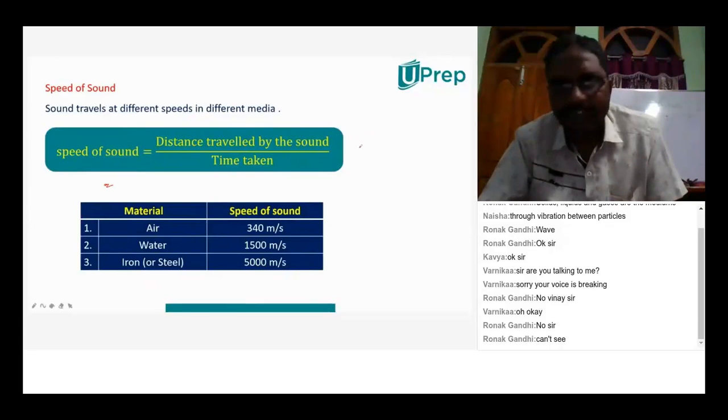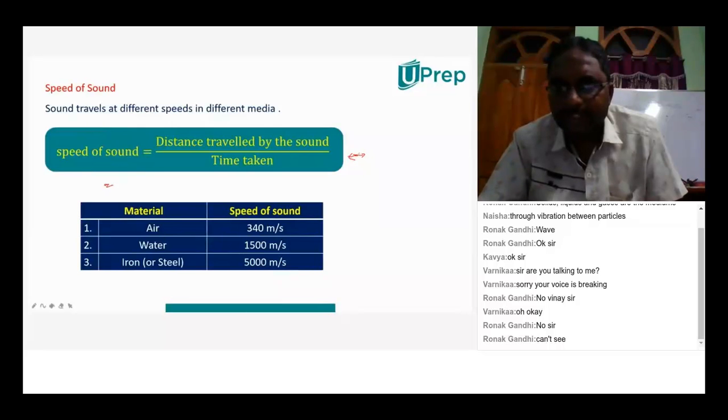And maybe you know that whenever sound energy is given at some point, the particles at that point will vibrate. That means they oscillate from their mean positions like this, vibrating to and fro.